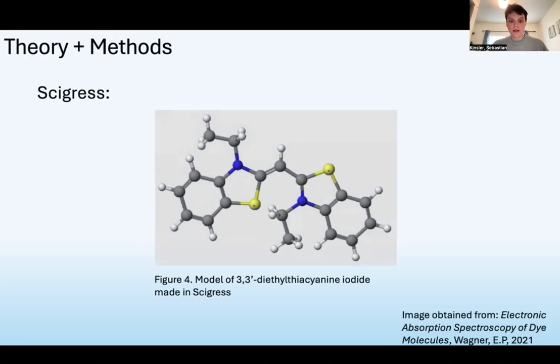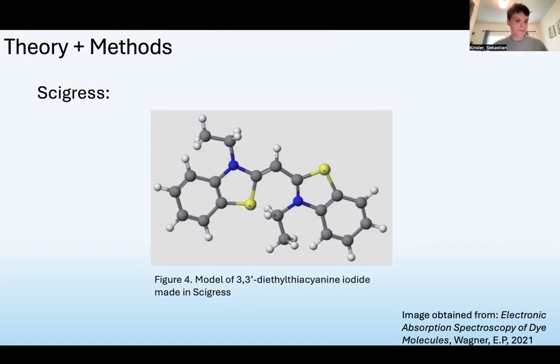Lastly, the most complicated computational method utilized in this experiment was Cygress. This software allows users to create molecules from scratch and then analyze their behavior using a myriad of algorithms. Here, we have a model of 3,3-diethyl thiocyanine iodide made in Cygress. Nitrogens are blue and sulfurs are yellow.